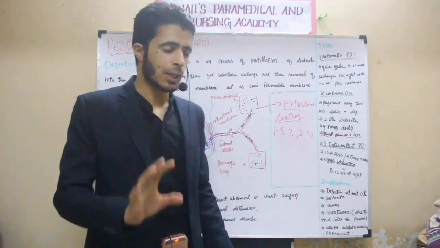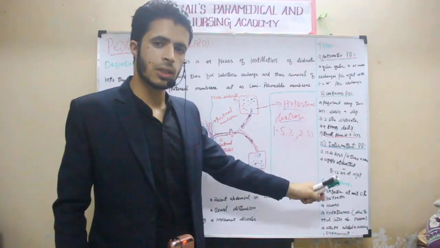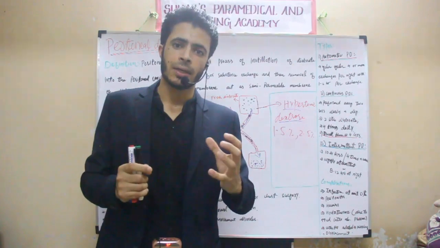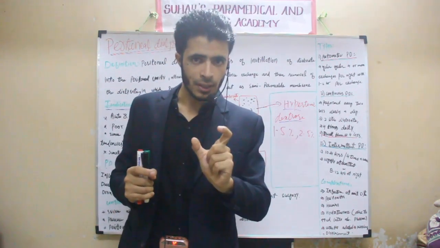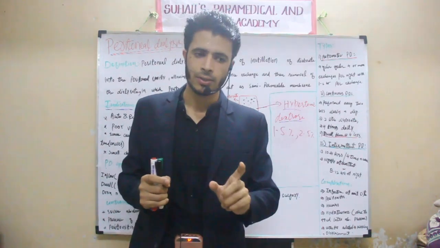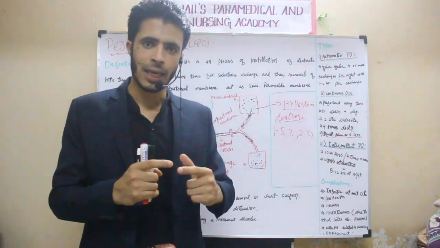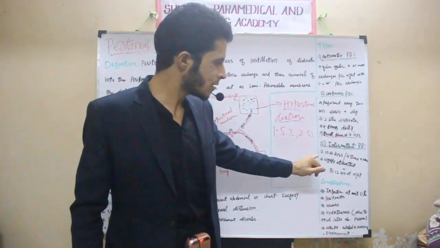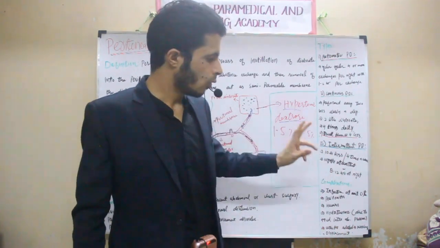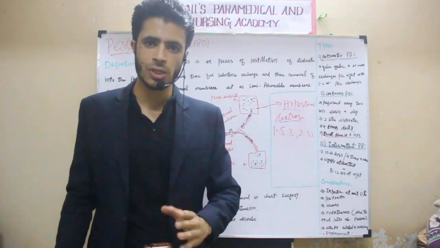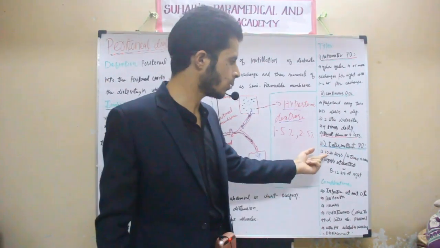Another type is intermittent peritoneal dialysis. In intermittent peritoneal dialysis, the dialysis will be done intermittently. Intermittently means in 1 week it will be done for 4 or 5 days, and some days will be given as a gap within the week. This dialysis is done 4 times a week, as I told. And the timing of peritoneal dialysis will be 10 to 14 hours. So it is a slow process, done very slowly, 10 to 14 hours.